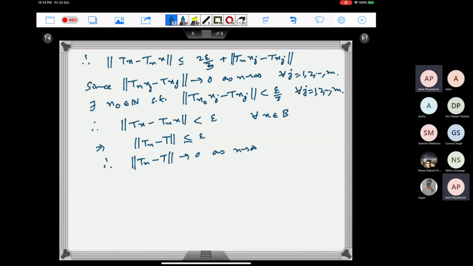And this is true for this Tn naught. So for any epsilon, we have shown that the norm of Tn naught minus T can be made less than epsilon for some n naught, and therefore this goes to 0. So this finishes the proof.